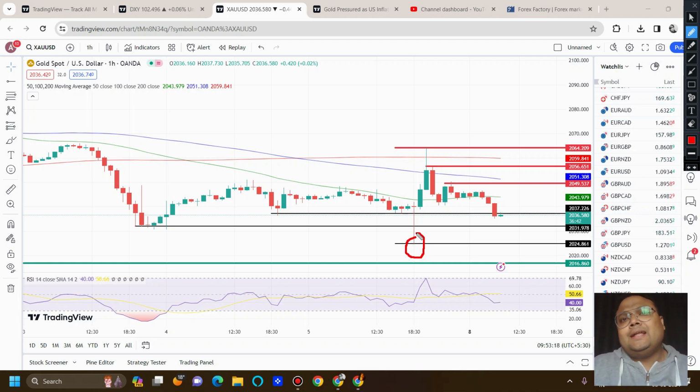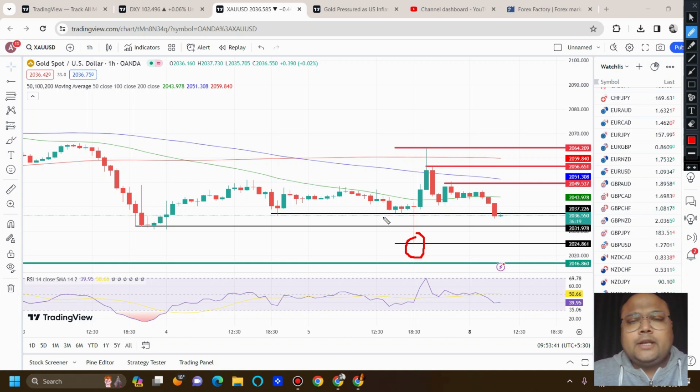Your analysis should always be on a higher time frame because higher time frames provide stability. But for a precise entry, for a proper entry, you should always enter on a lower time frame. The 5 minutes time frame is a little unstable, too much noise is there, but the 15 minutes time frame is a good one. So observe the market on the 15 minutes time frame while entering.